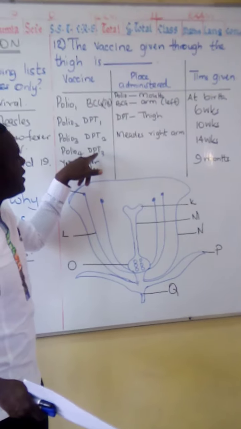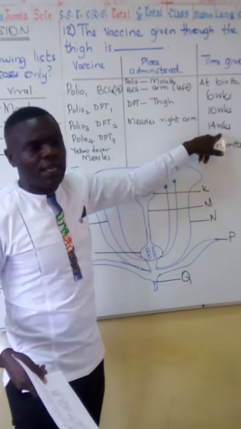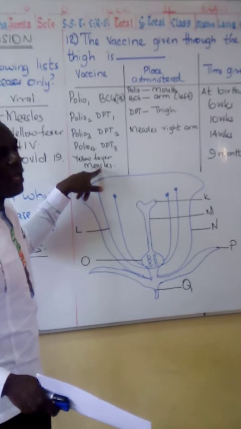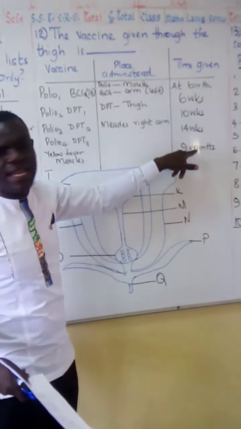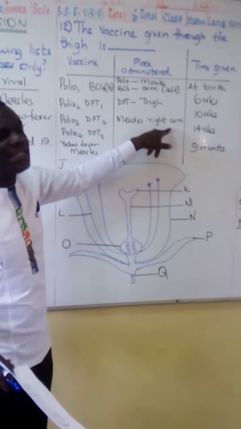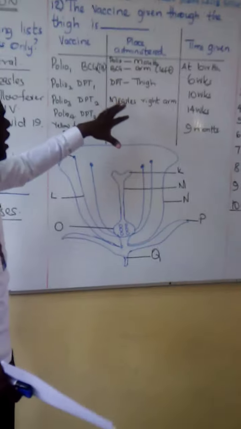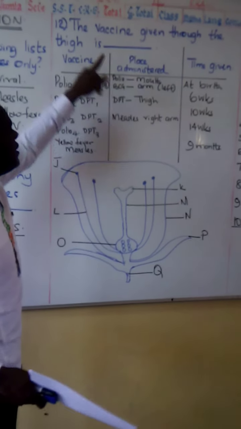Polio 4 and DPT3 are given at 14 weeks. And finally, yellow fever and measles are given at 9 months, on the right arm. So from this explanation on this table, we can answer this question.